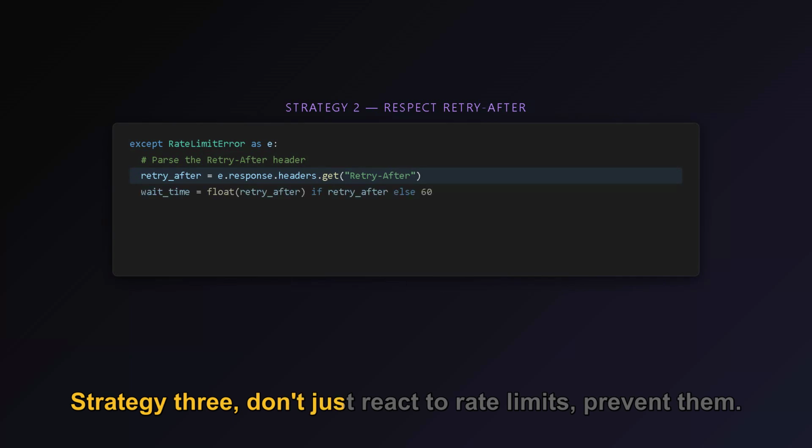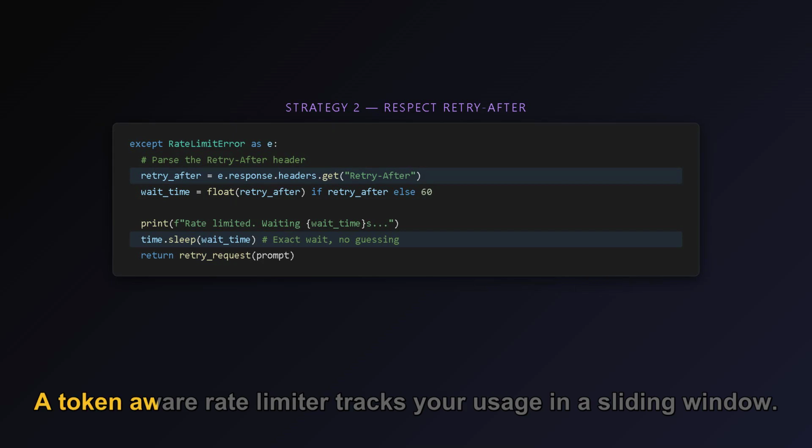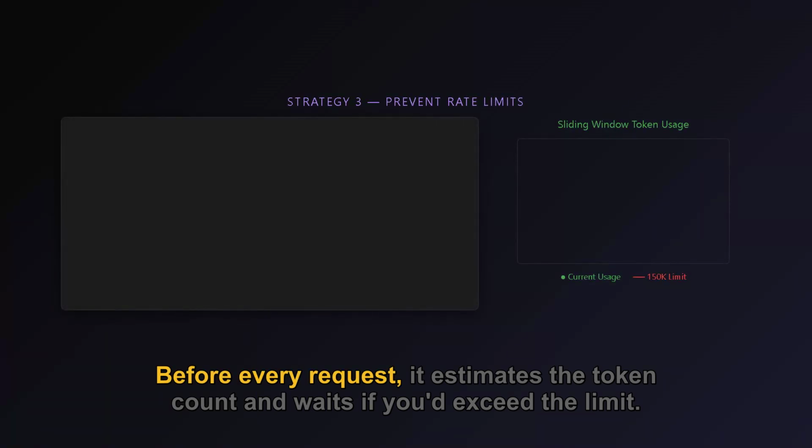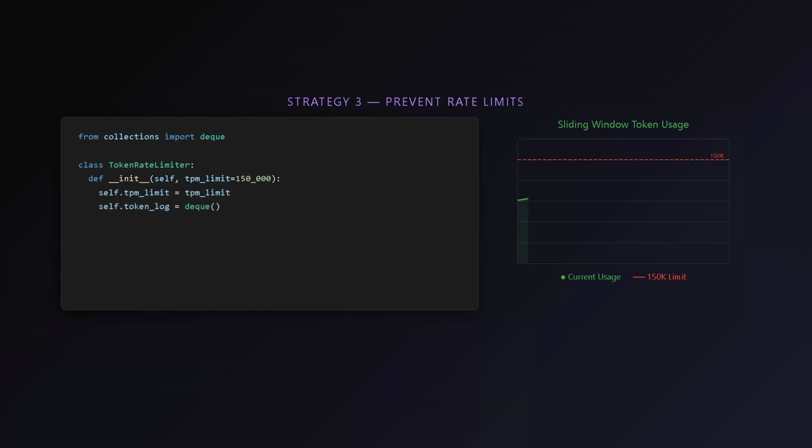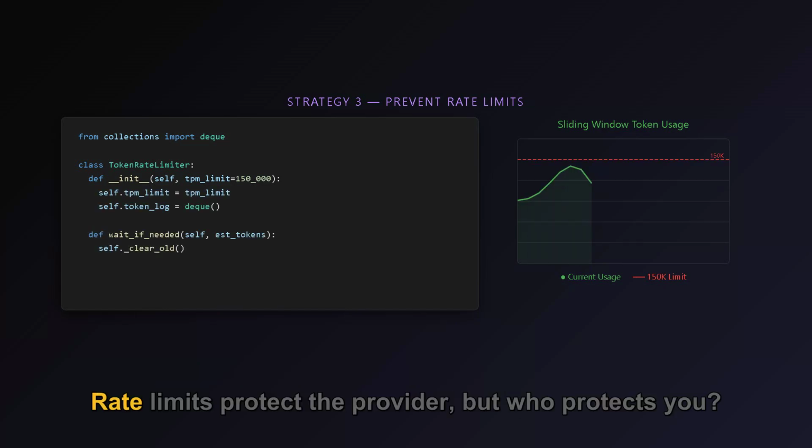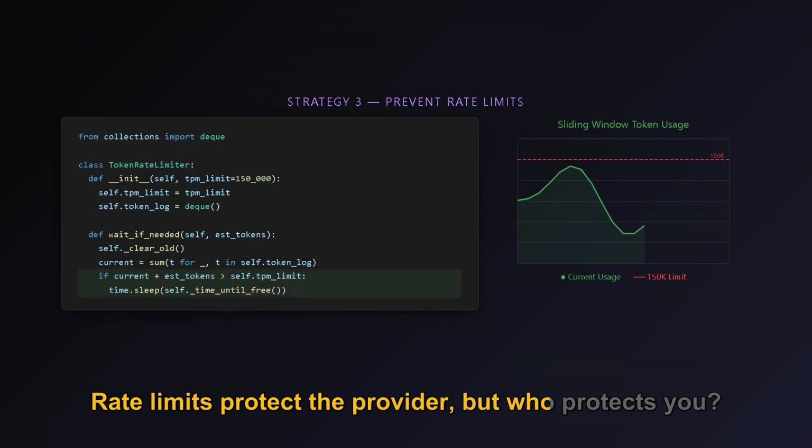Strategy 3, don't just react to rate limits, prevent them. A token-aware rate limiter tracks your usage in a sliding window. Before every request, it estimates the token count and waits if you'd exceed the limit. Prevention beats retry. Rate limits protect the provider, but who protects you?